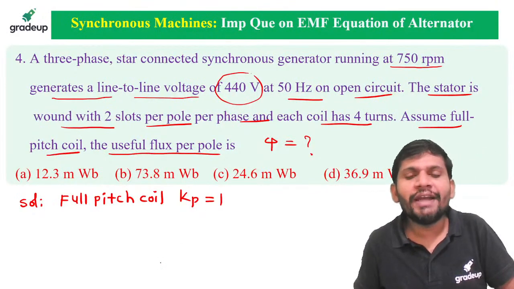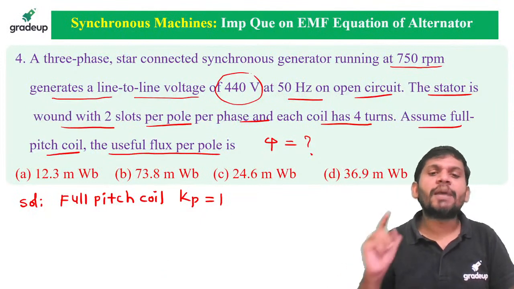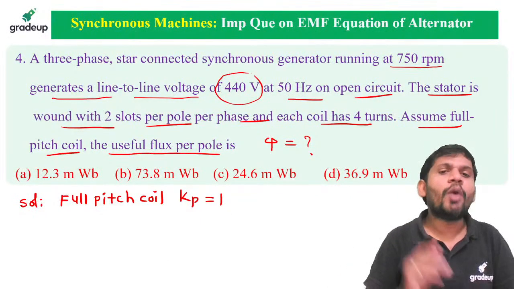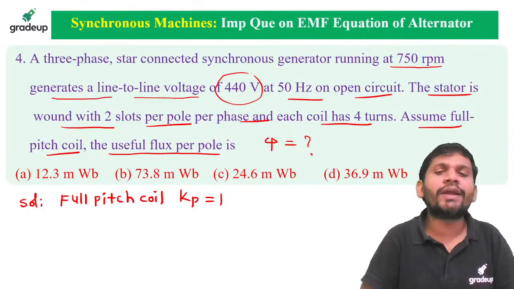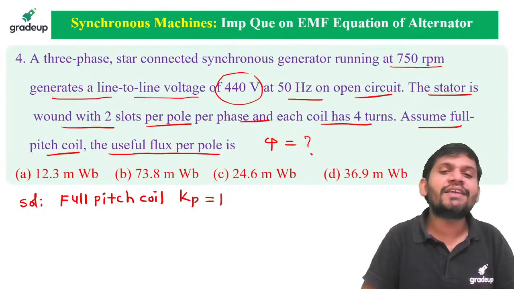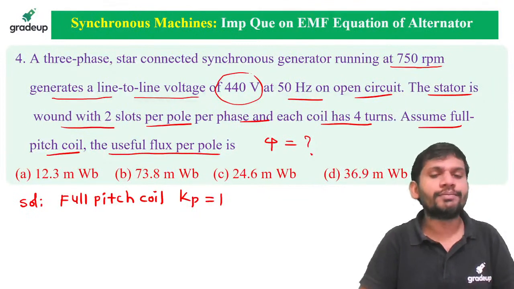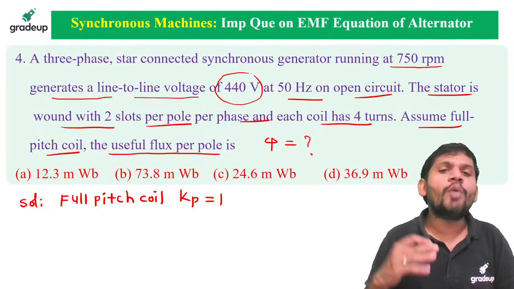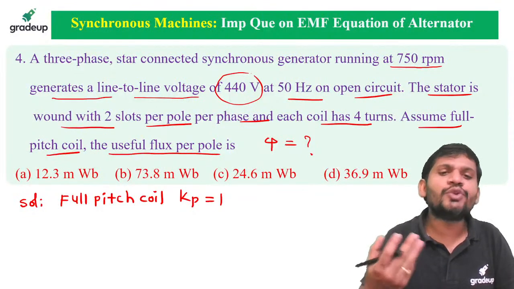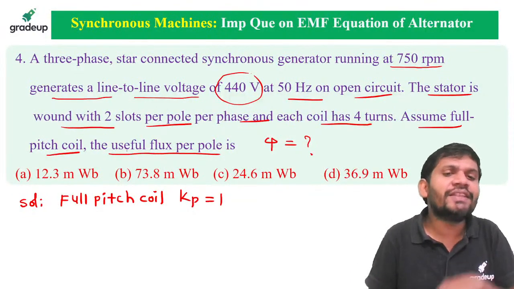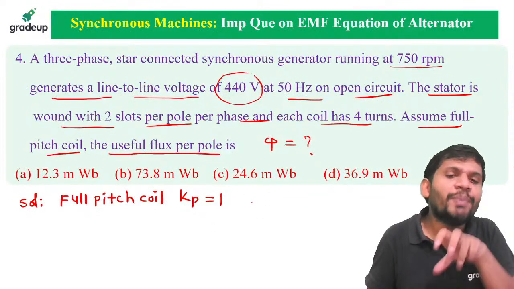For full pitched winding, Kp equals 1, students, the pitch factor equals 1. Point to remember: if full pitched winding is given, you take Kp equal to 1. If concentrated winding is given, you take Kd equal to 1. If there is no data, like how many slots it is short pitched, always take the full pitched winding. But here it is given that it is the full pitched winding, that's why Kp equals 1.